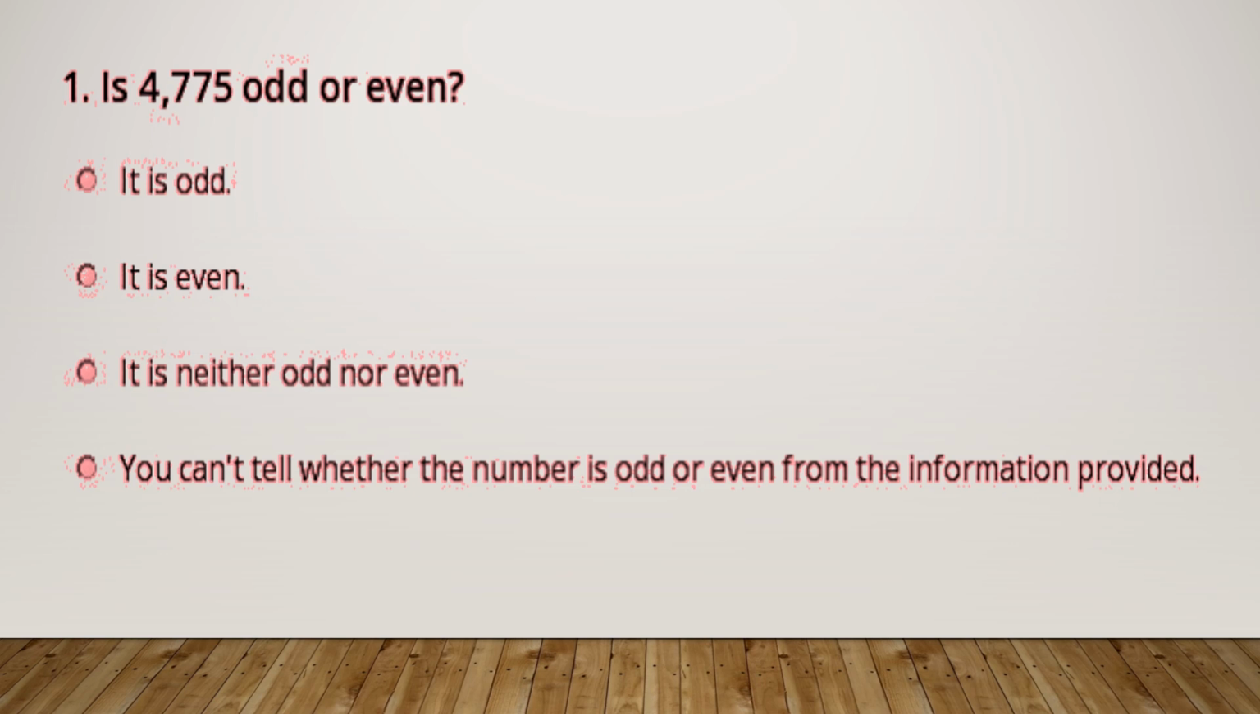The first question for homework is, is 4775 an odd or an even number? The options are: it is odd, it is an even number, it is neither odd nor even, you can't tell whether the number is odd or even from the information provided. This type of questions you might get while solving this topic.